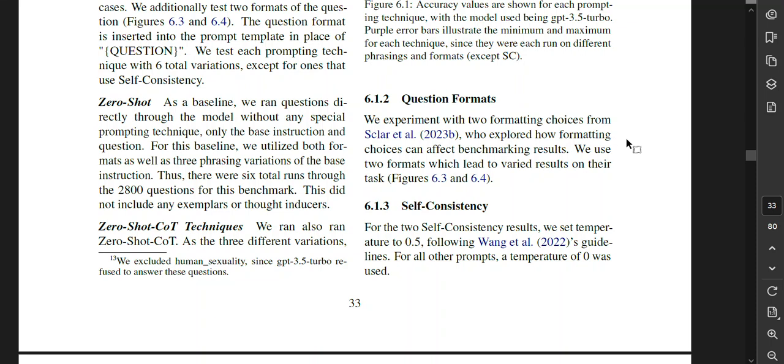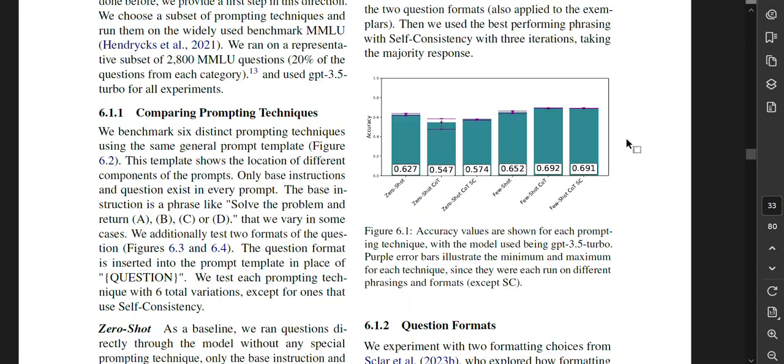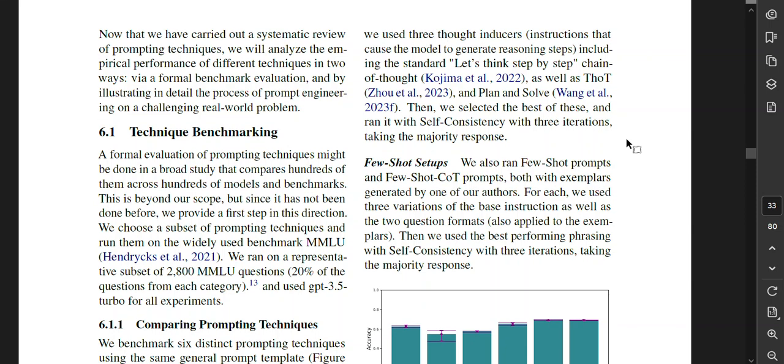We also ran zero-shot chain of thought as 3 different variations. We use thought inducers and structures to cause the model to generate reasoning steps, including the standard "let's think step by step" chain of thought, as well as, I want to say tree of thought, but that's not it, and plan and solve. Then we selected the best of these and ran with self-consistency with 3 iterations, taking the majority response. Anyway, sorry.